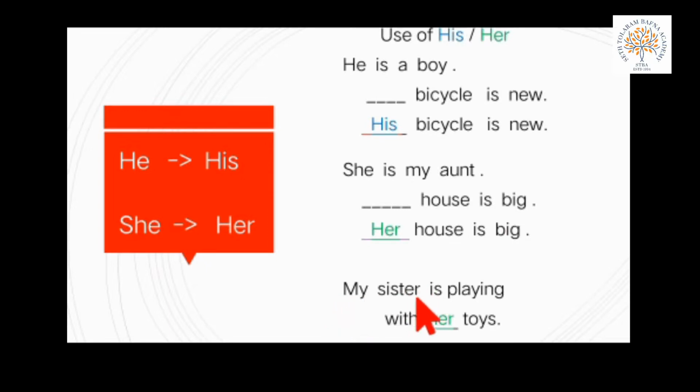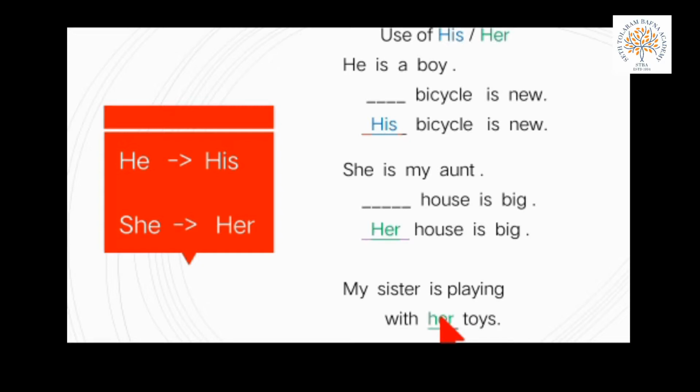Next is my sister is playing with dash toys. Who is playing? My sister. So my sister is female. And whose toys? Female thing. So we use her, H-E-R, her.